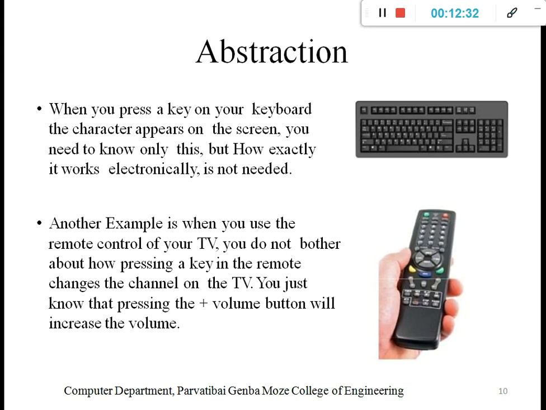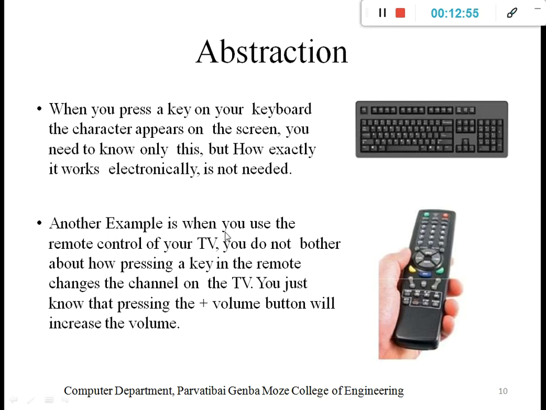We just click on a particular button and it prints on the screen. That is one type of abstraction. It doesn't matter how exactly it works electronically. We just type ABCD and it prints on the screen. That is simply the abstraction process.